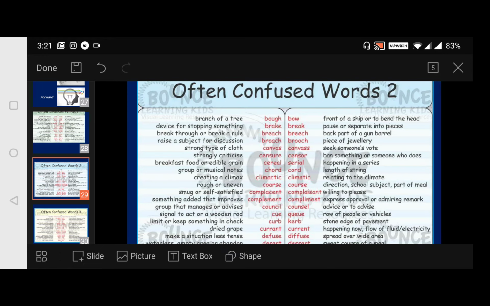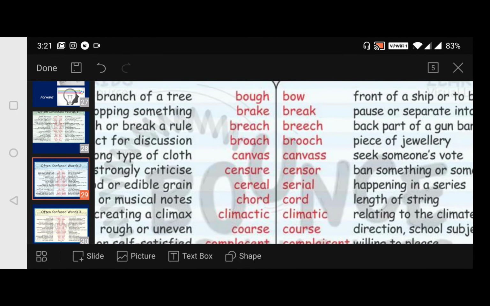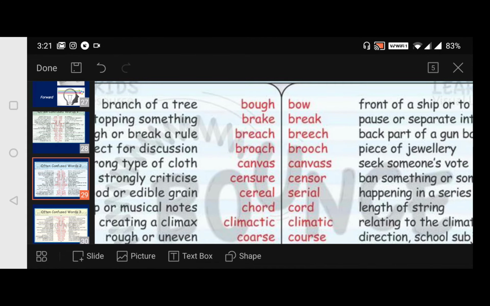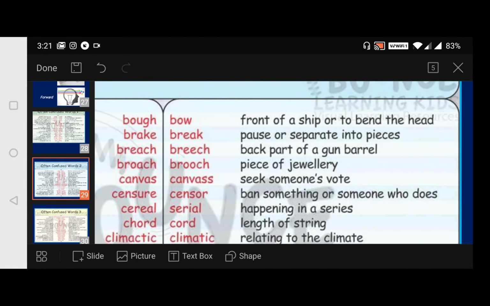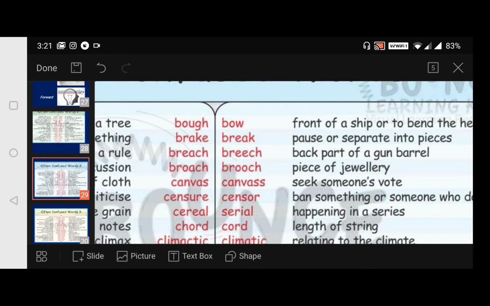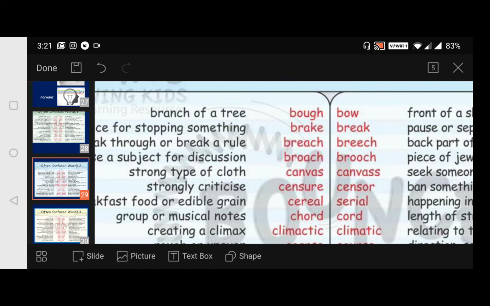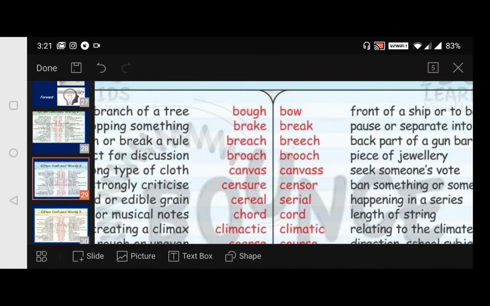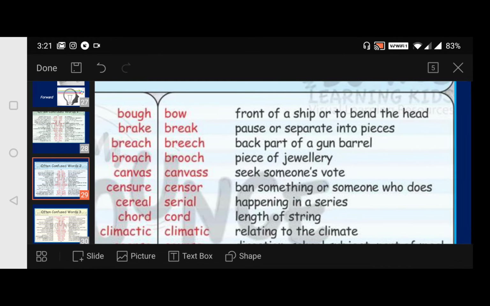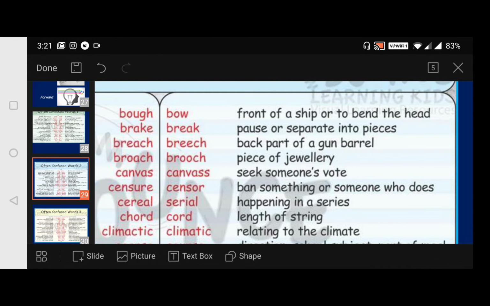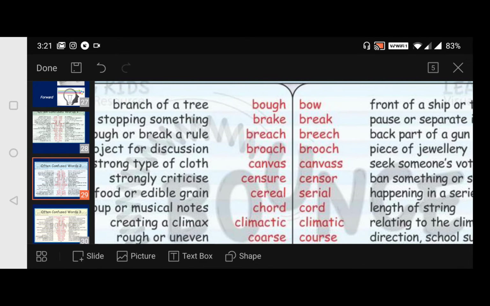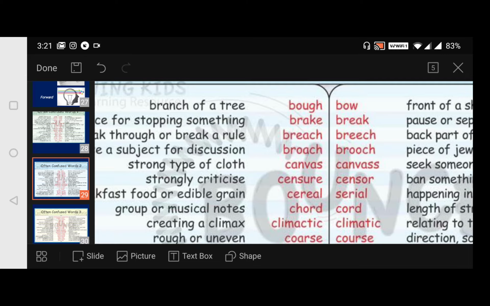Now coming to some more words. Bow. Bow is the branch of a tree, or the front of a ship, or to bend the head. Bowing. Next, break.